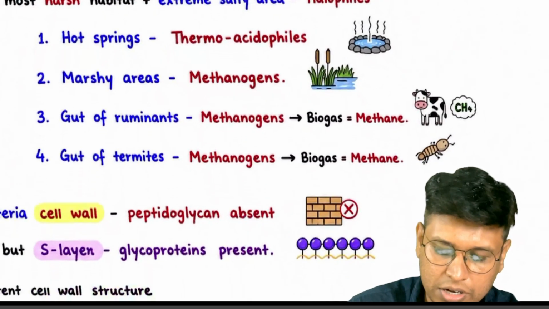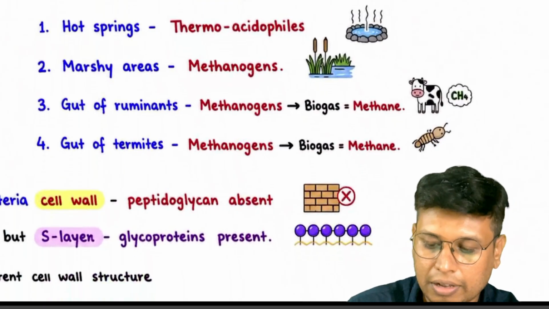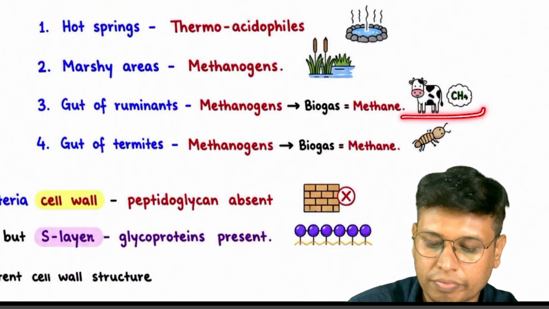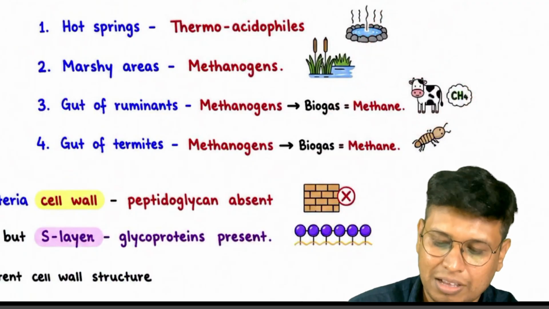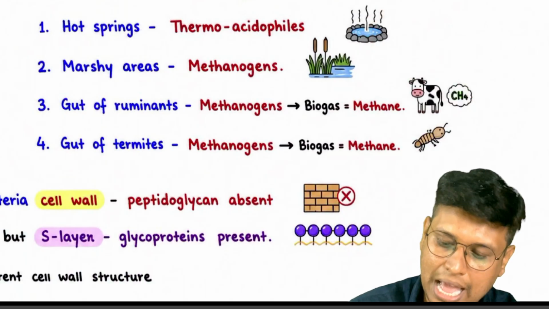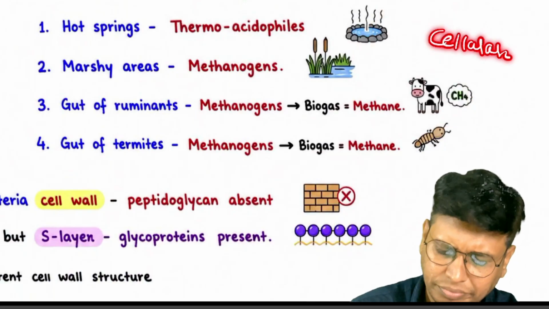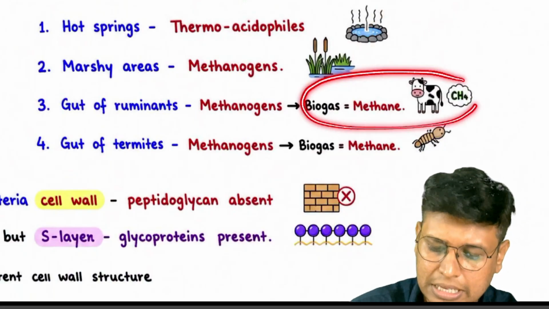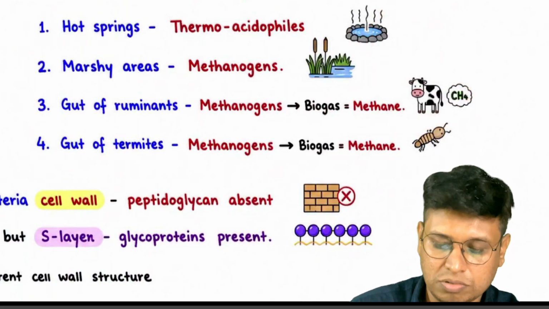Next we have the gut of ruminants. Ruminants such as cows have two chambers, one is the ruminating chamber and another one is the normal chamber. There the bacteria which have an enzyme called cellulase break down cellulose. By a further process they generate methane. Methane is released by these cows.